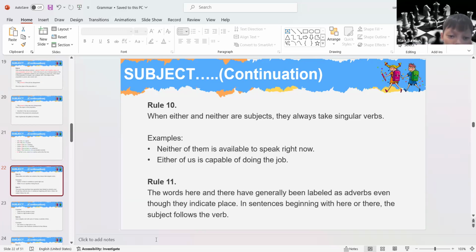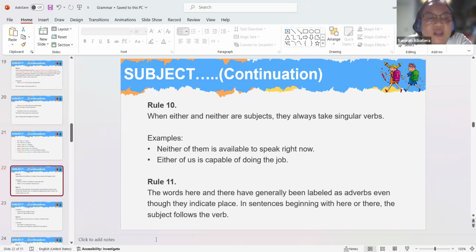The rule. Neither of them speak, either of them. Rule number 10. We were not able to discuss it yet. We're going to discuss it today. And if you have questions, just simply call my name.